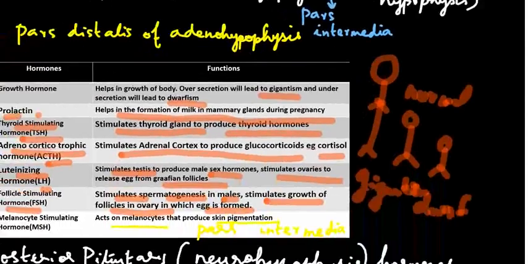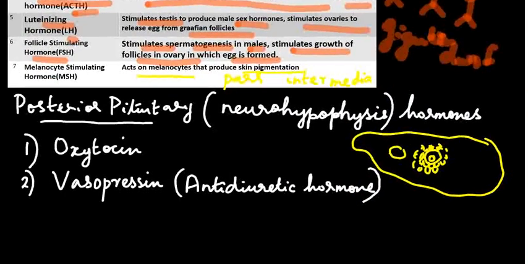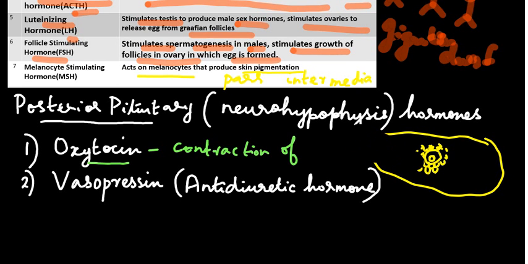One is oxytocin. Oxytocin helps in contraction of smooth muscles like the uterus during childbirth.